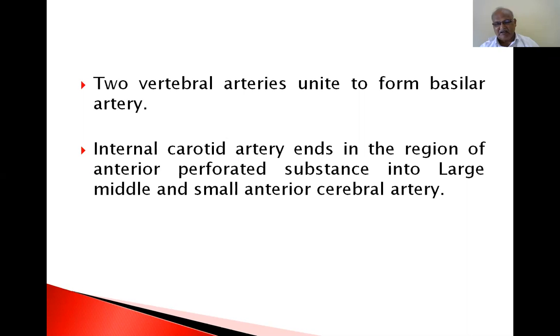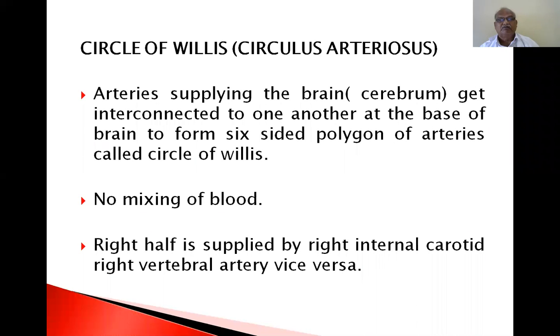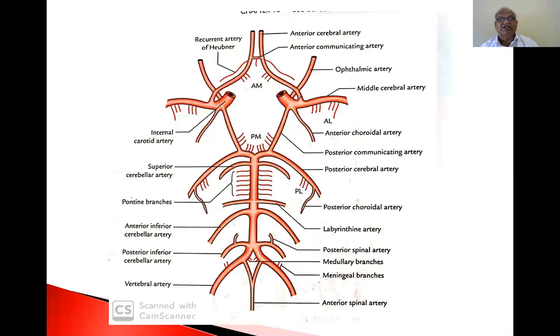The internal carotid artery ends in the region of the anterior perforated substance by dividing into a large middle cerebral artery and a small anterior cerebral artery. Now I want to show you the diagram of the circle of Willis.